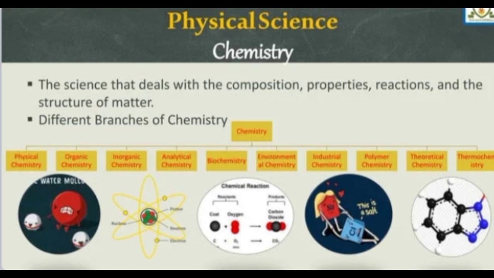Next under the physical sciences we have chemistry. Chemistry is the science that deals with the composition, properties, reaction, and structure of matter. We have the different branches of chemistry, which include organic, inorganic, and so on.